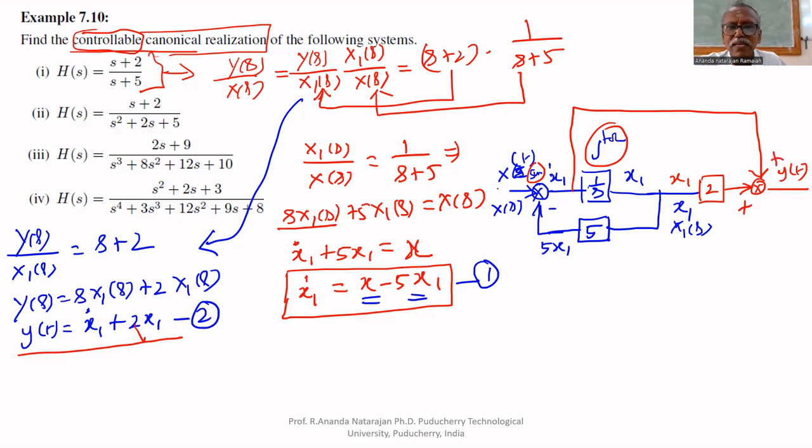So if you give x of t here, you will get y of t, the output. This type of realization is called controllable canonical form.